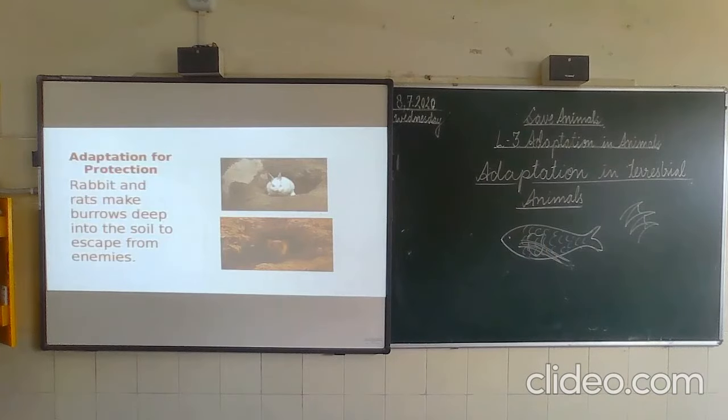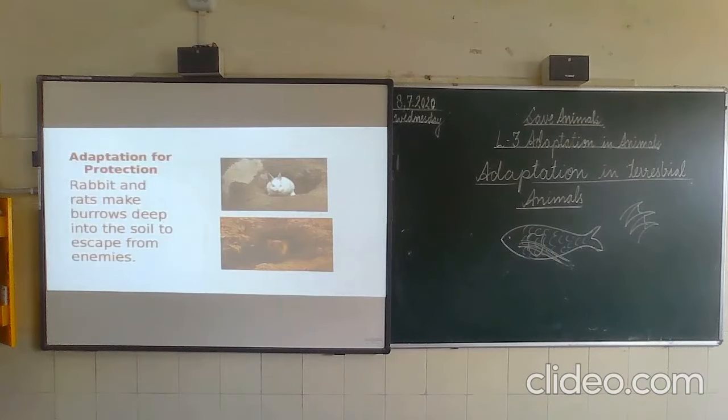Enemy cannot be able to recognize whether it is leaf or the insect. In the same way, twig insect looks like a twig. So that the enemy cannot be able to recognize the twig insects also, and they protect themselves by their camouflage ability.